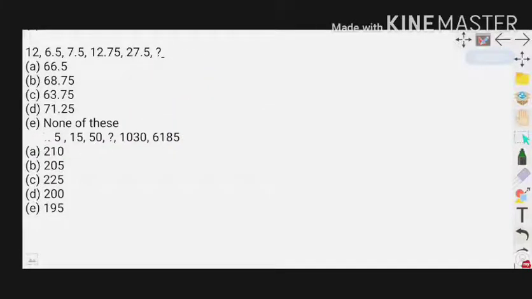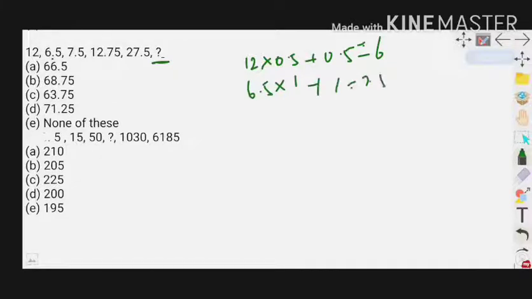Next question: 12, 6.5, 7.5, 12.75, 27.5 and question mark. So 12 by 2, 12 into 0.5 is 6, but here we have 6.5, so plus 0.5. And 6.5 into 1, 6.5 plus 1, 7.5.